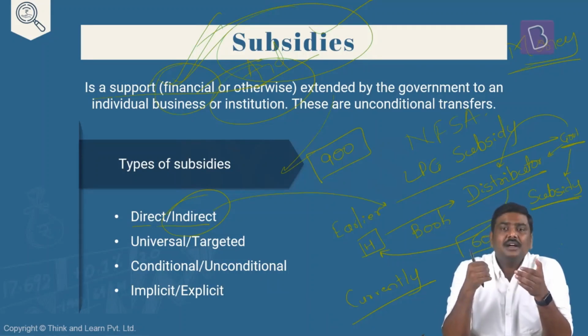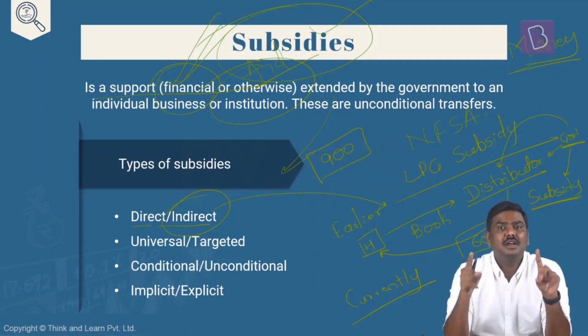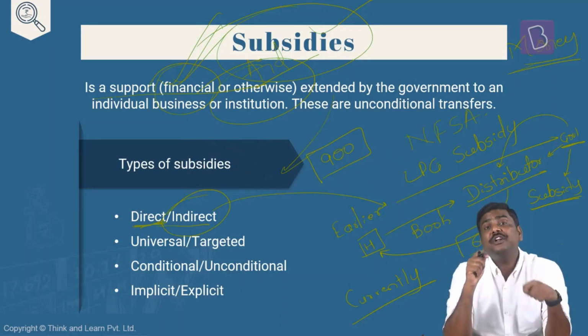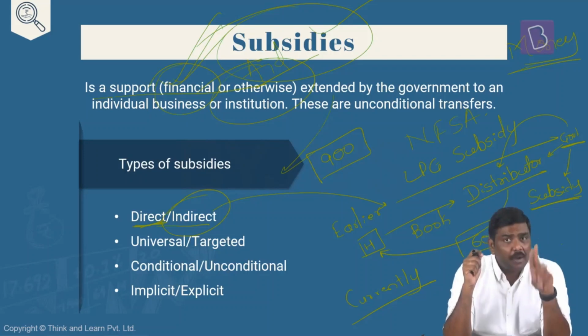In case of indirect subsidy, what happens? The good or service is supplied, is given to a beneficiary at subsidized prices. Government has already paid up the subsidy. The beneficiary will get the good or service at subsidized prices. Whereas in case of a direct subsidy, government will be transferring the benefit to the beneficiary, and the beneficiary will be asked to purchase the good or service from the market at unsubsidized prices.